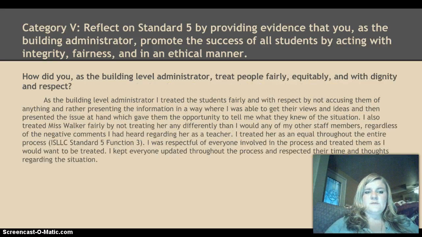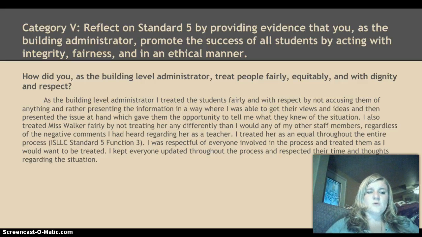How did I, as the building level administrator, treat people fairly, equitably, and with dignity and respect? As the building level administrator, I treated students fairly and with respect by not accusing them of anything and rather presenting the information in a way where I was able to get their views and ideas, and then presented the issue at hand, which gave them the opportunity to tell me what they knew of the situation.